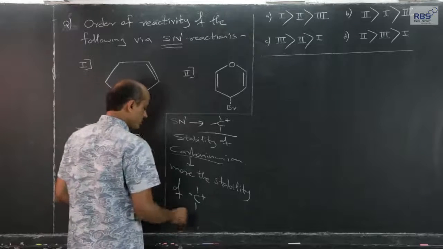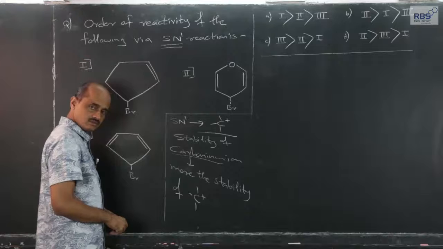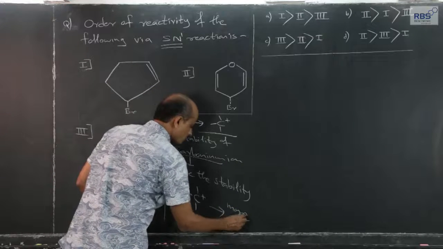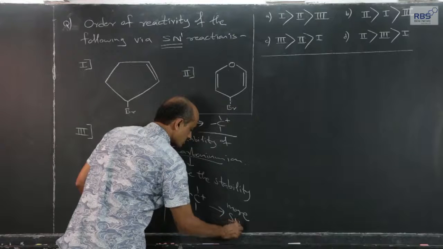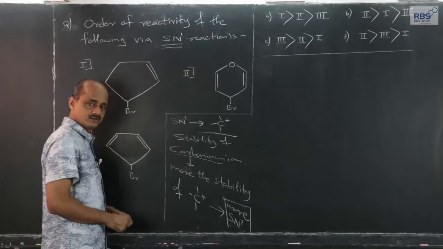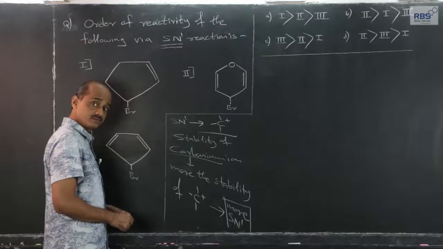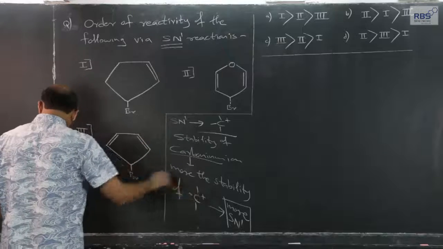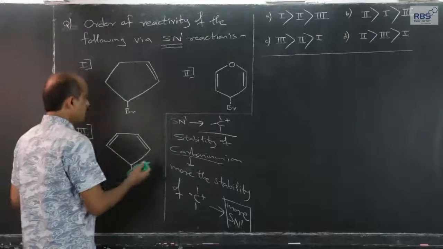More the stability of carbonium ion among the possible options, more tendency to follow SN1 reaction mechanism.